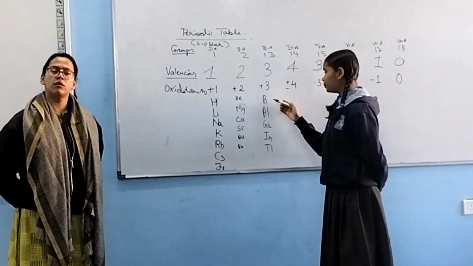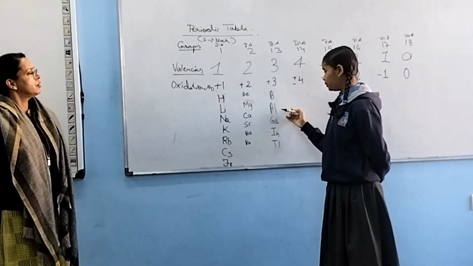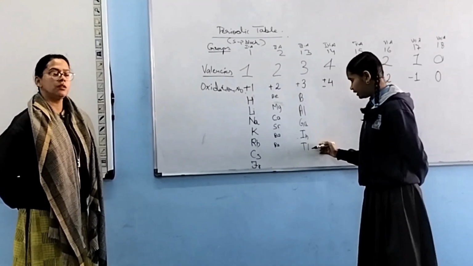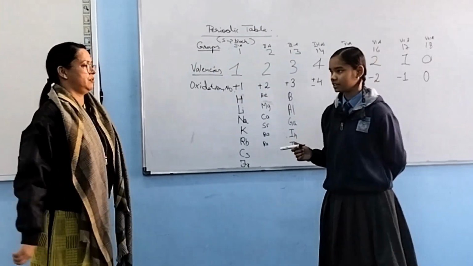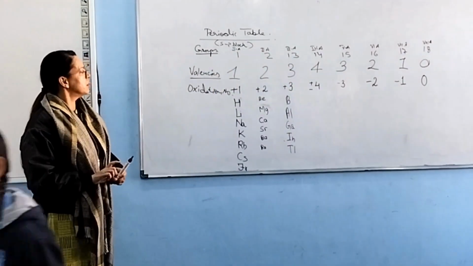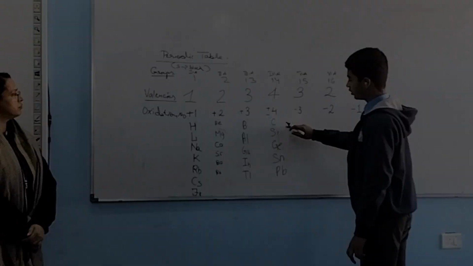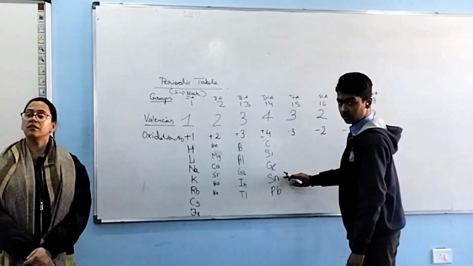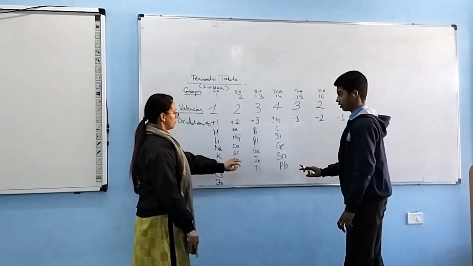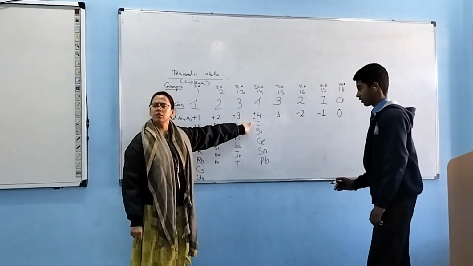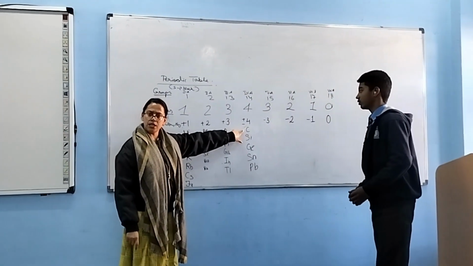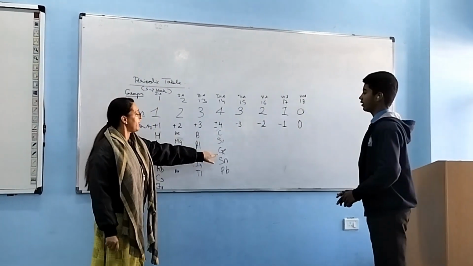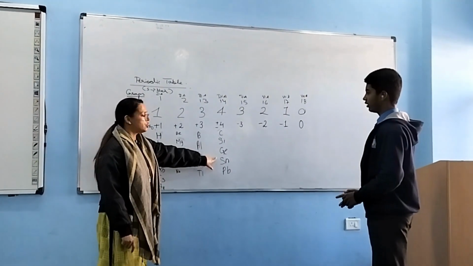Okay. B is boron, Al aluminium, Ga gallium, In indium, and Tl thallium. Yes. Group 14. Carbon, silicon, germanium, Sn is tin, Pb is lead. C, carbon is C. Silicon is Si. Germanium, tin.